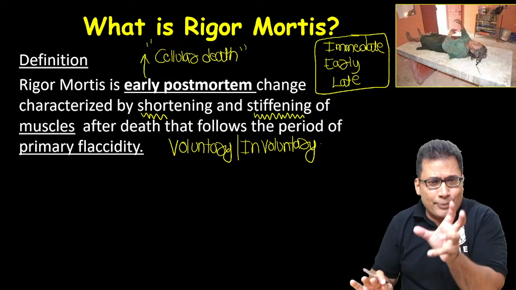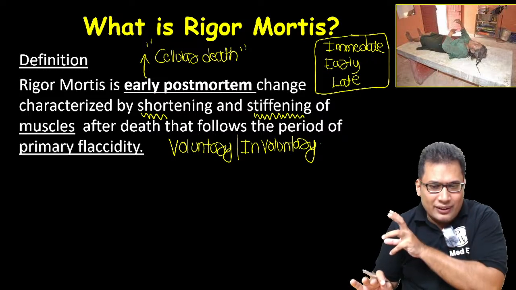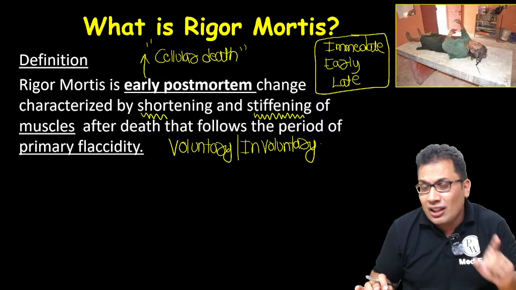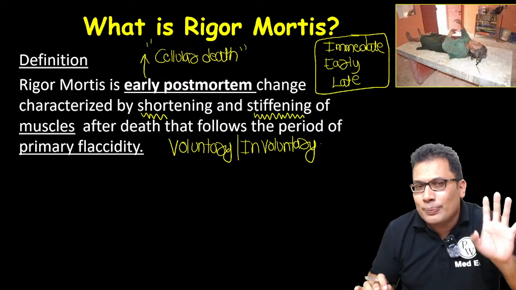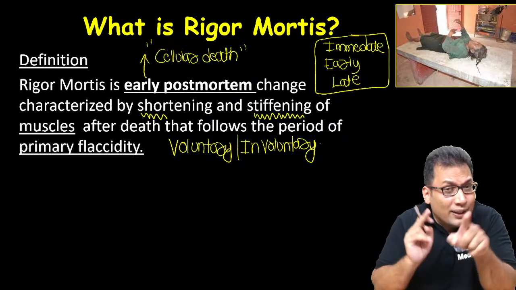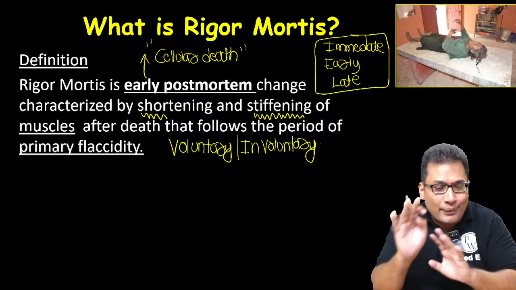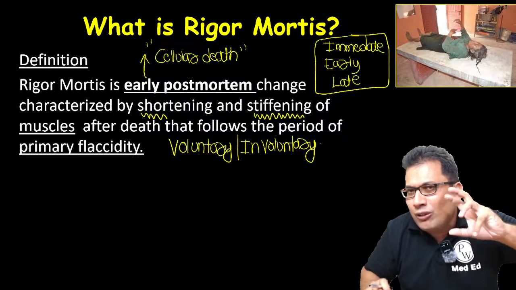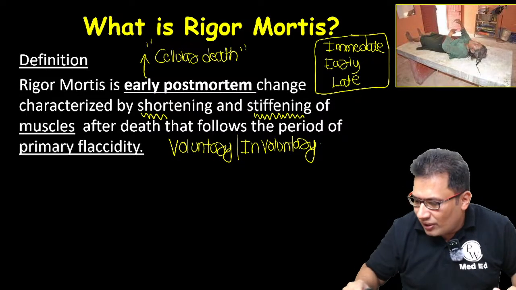And remember, rigor mortis is because of what? Cellular death. It is an early postmortem change. It is not an immediate postmortem change. It is not a late postmortem change. It is an early postmortem change. It occurs in all the muscles, voluntary and involuntary muscles, after the period of primary flaccidity. So try to understand this.